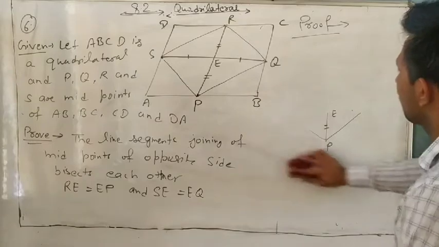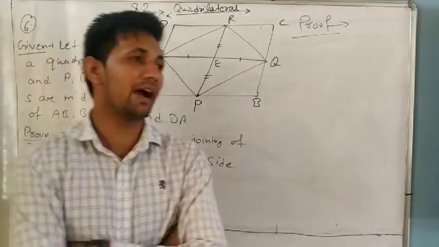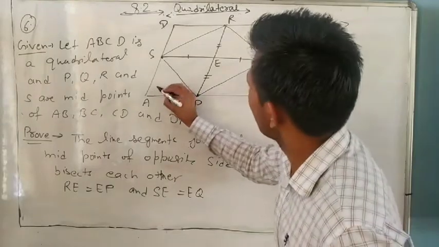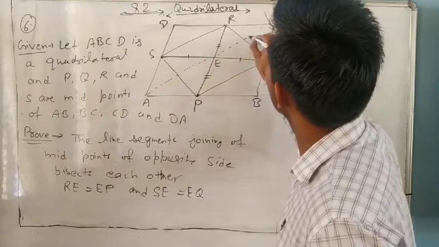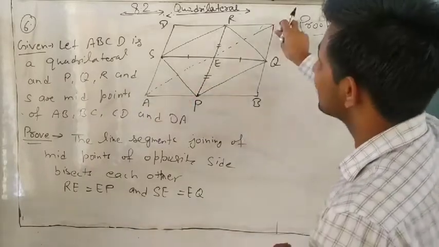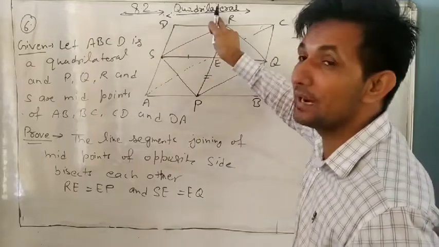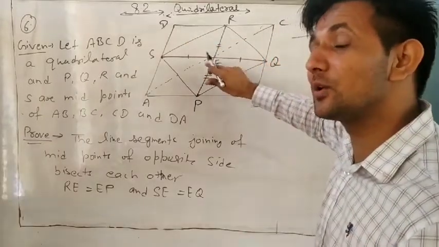And how will we prove a parallelogram? For any quadrilateral, in what case can you say it is a parallelogram? If either opposite sides are equal or parallel, or diagonals bisect each other, or opposite angles are equal. Look here: AC is the diagonal. We will use the midpoint theorem because in ACD, like the first question, S and R are midpoints, and a line segment joining the midpoints is always parallel to the third side.